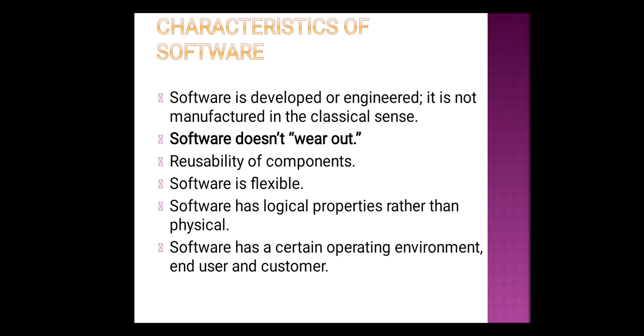But whenever you are developing any kind of software, are you developing the existing software again? No. You are trying to include some extra features to the existing software, and you are producing the new software. So that means the software is not manufactured, rather it is developed or engineered.